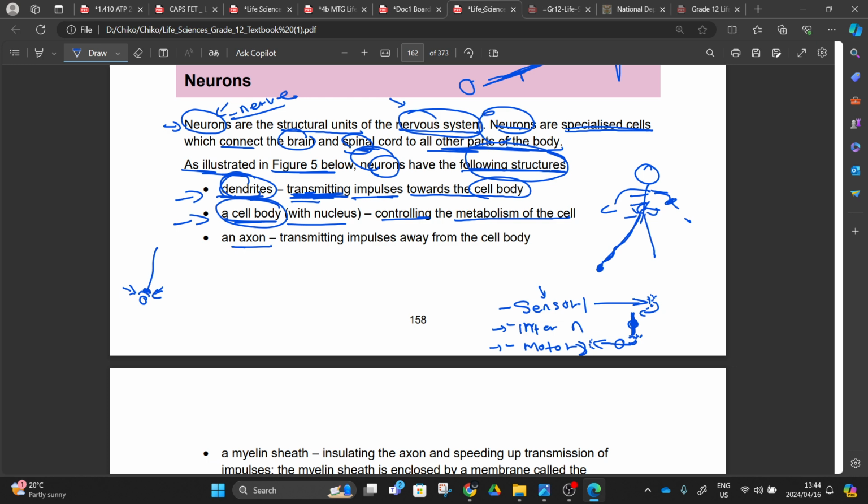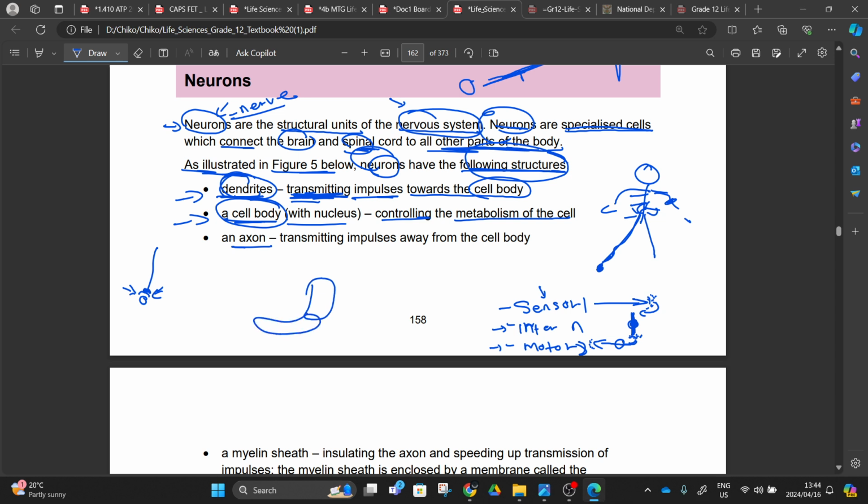The effector, we say this is an organ. This can be an organ, this can be a gland, or this can be a tissue. An organ is made up of a tissue, right? In your arm, this will be your arm, your bicep, and then your finger. You have muscles here. These muscles here can act as an effector, right? Where do we find the receptor? We find them in your fingertips.